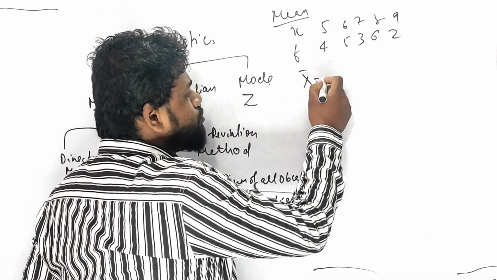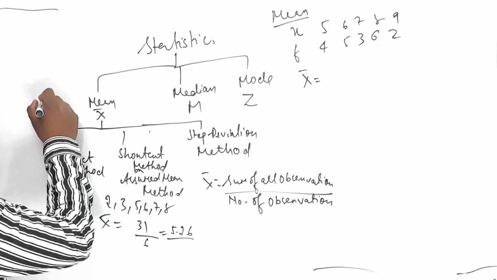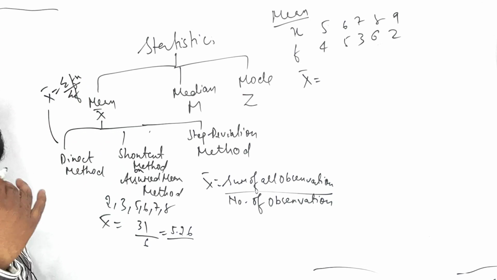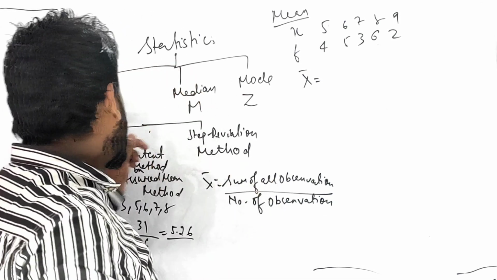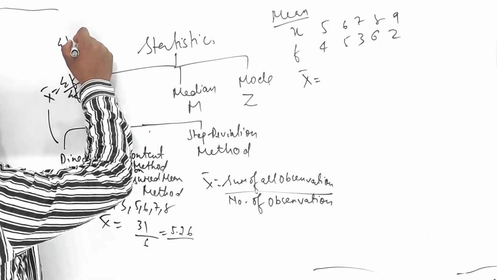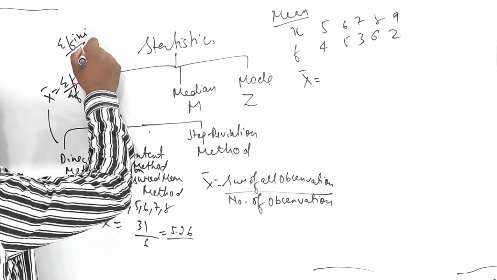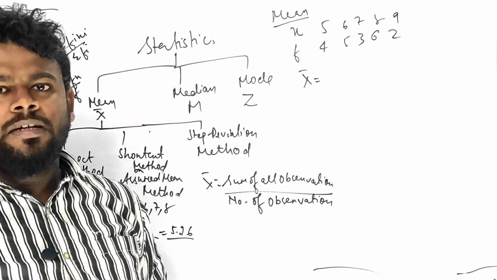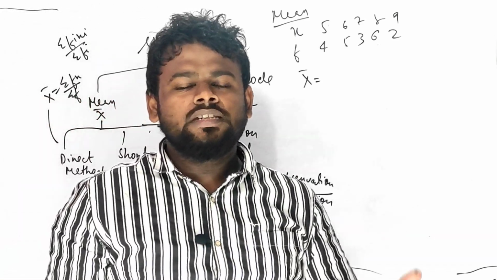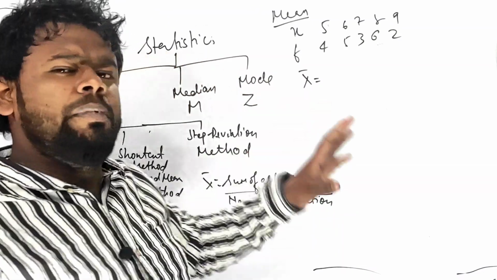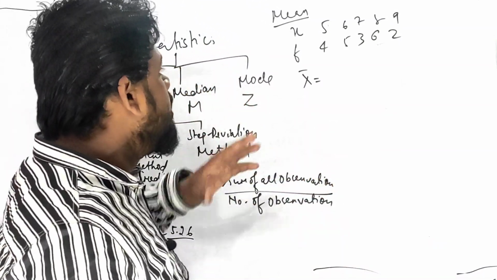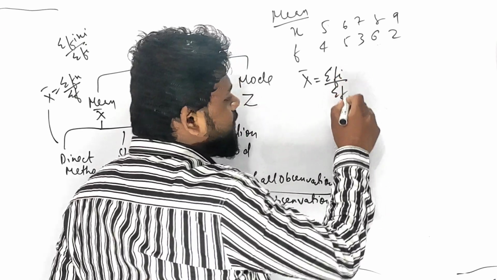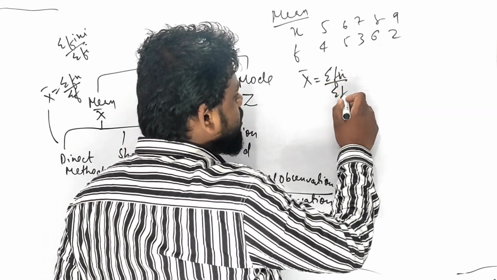So what is the formula for the direct method? x bar equals summation of fx divided by summation of f. Most teachers say summation of fi xi upon summation of fi. Many people also say sigma. I am an upgrade teacher, that's the reason I say summation. You can say sigma, there is no issue. So the mean is summation of fx upon summation of f.